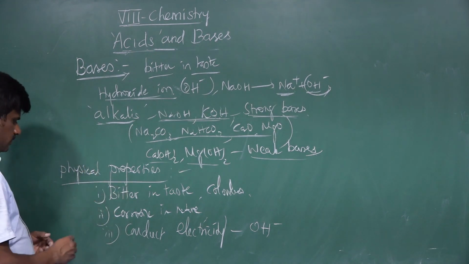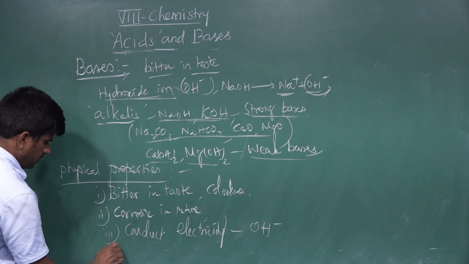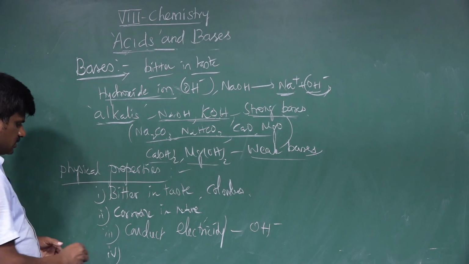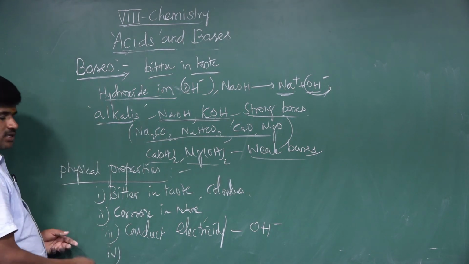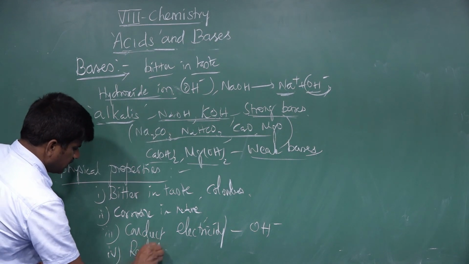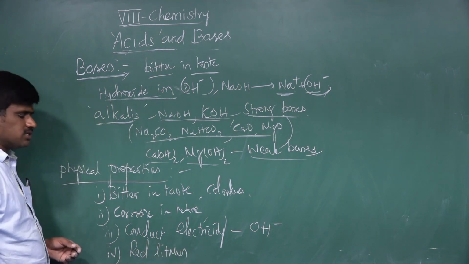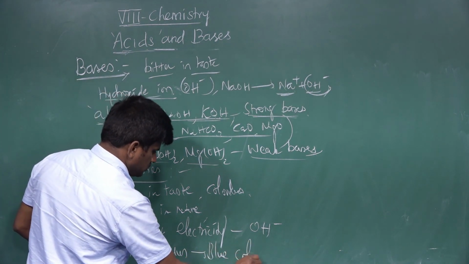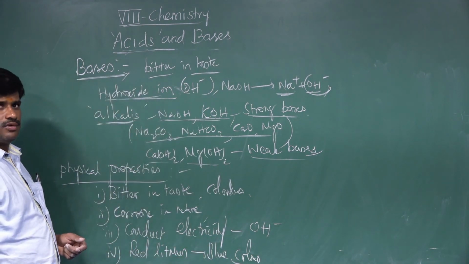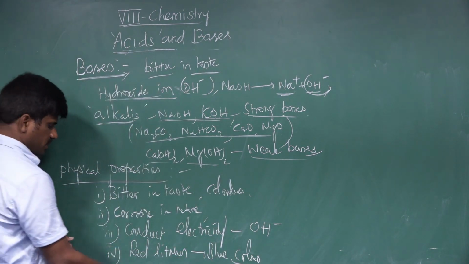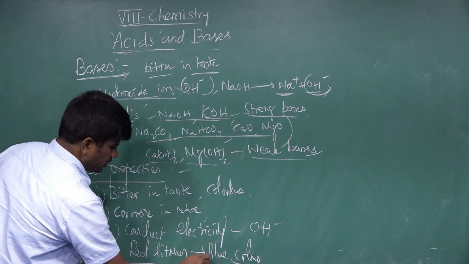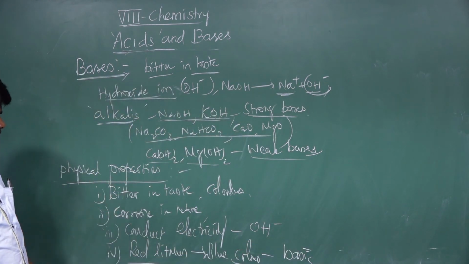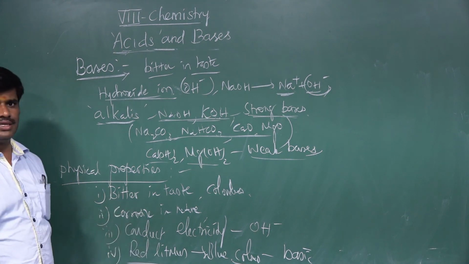Then for the identification of bases, we take indicators like red litmus. When red litmus is dipped in a basic solution, it turns blue in color. Red litmus turning blue, we can identify the given substance is a base, a basic substance. This is about the general physical properties of bases.